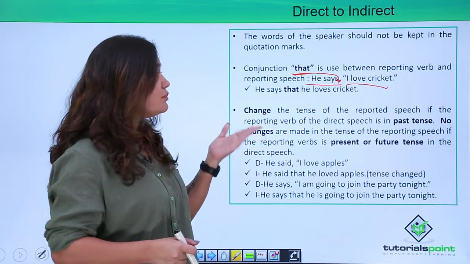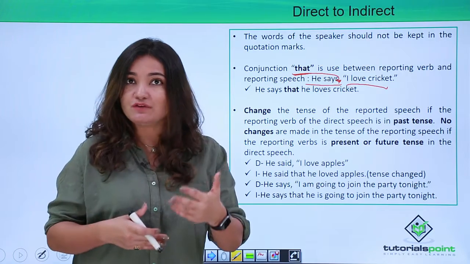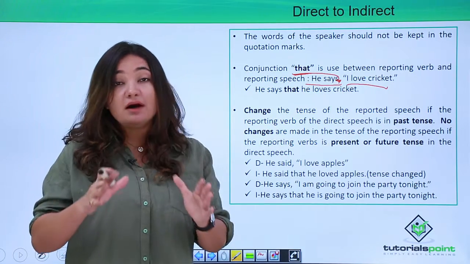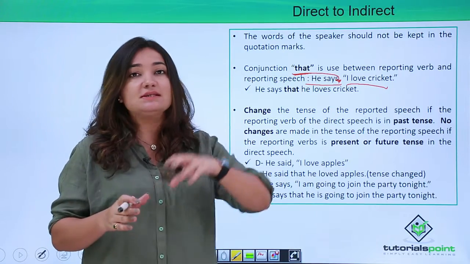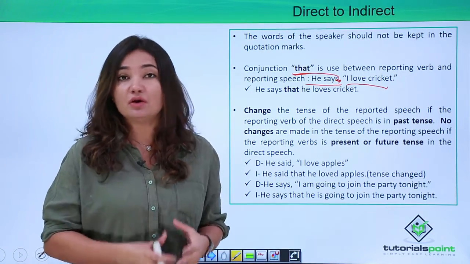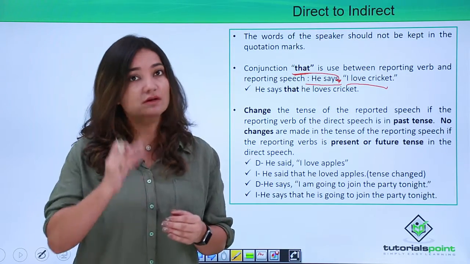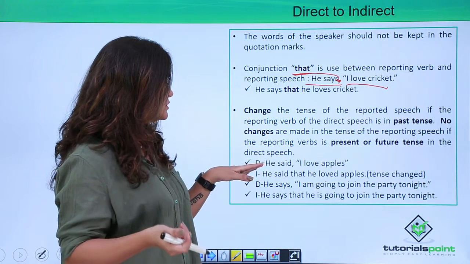So if your reporting verb is in past tense is when you're going to change the tense of your reporting speech. But if your reporting verb is not in past tense, which means it is either in present or in future tense, in that case you are not going to change the tense of the reporting speech, right? Okay, look at a few examples.